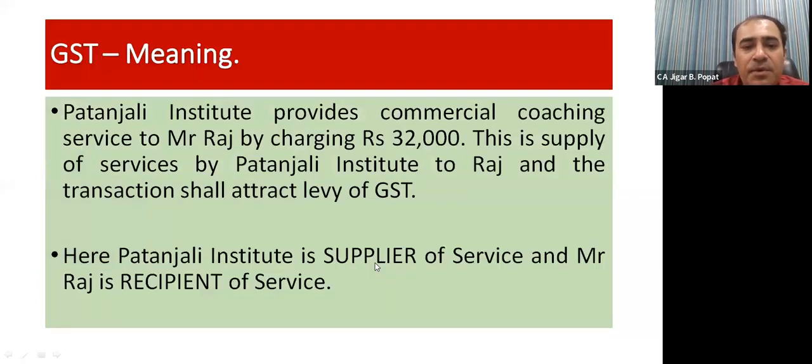Next. Patanjali Institute provides commercial coaching service to Mr. Raj by charging rupees 32,000. This is supply of services by Patanjali Institute. See, commercial coaching is a supply of service by Patanjali Institute to Raj, and the transaction shall attract levy of GST. Here, Patanjali Institute is a supplier of service, and Mr. Raj is recipient of service. So this is the concept of supplier and recipient and the activity of supply.